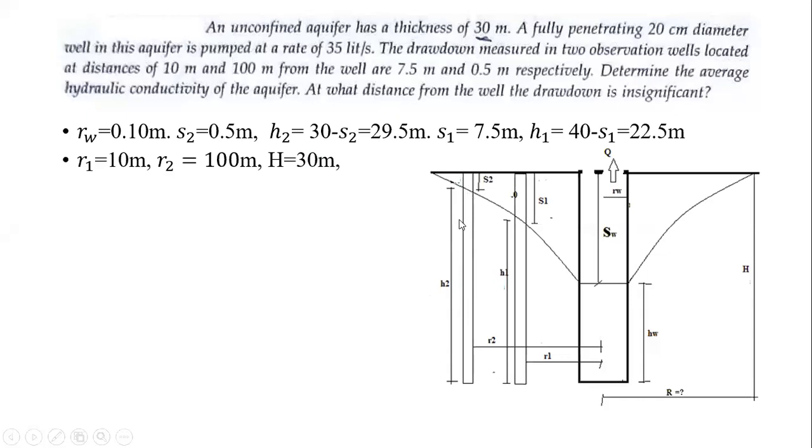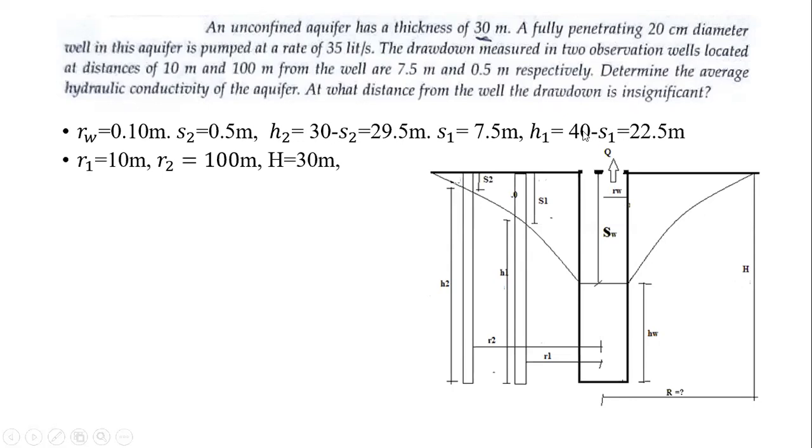And similarly, the magnitude for S1, that is the drawdown in well number 1, is given as 7.5 meters. Okay, so from that, for well number 1, the drawdown is given as 7.5, and we'll get the water level in that well. What will the water level be? That will be the H1. How will we get it? Total H, meaning the thickness of the aquifer, minus S1 drawdown, we will get the magnitude for the height of the water in that pumping well number 1.